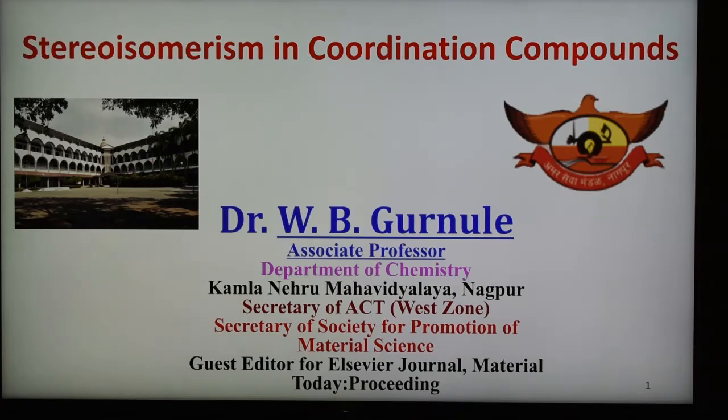In the case of stereoisomers, there are two types: one is geometrical isomer and second is optical isomer.